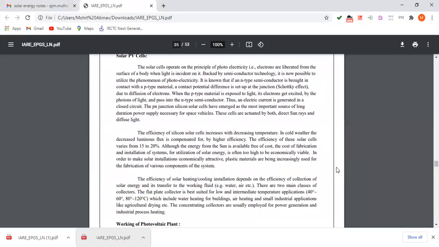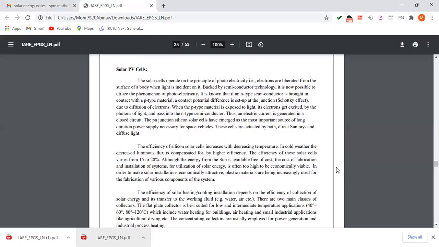Solar PV cells. The solar cells operate on the principle of photoelectricity, that is, electrons are liberated from the surface of a body when light is incident on it. Backed by semiconductor technology, it is now possible to utilize the phenomenon of photoelectricity. If an n-type semiconductor is brought in contact with p-type material, a contact potential difference is set up at the junction due to diffusion of electrons.